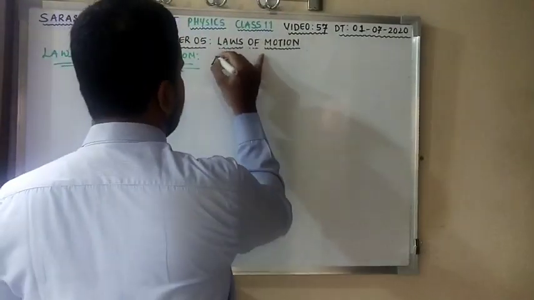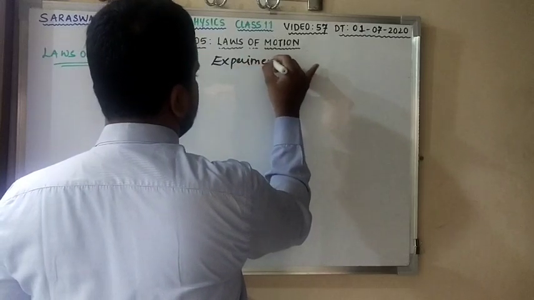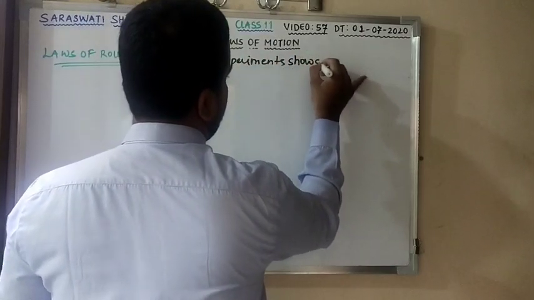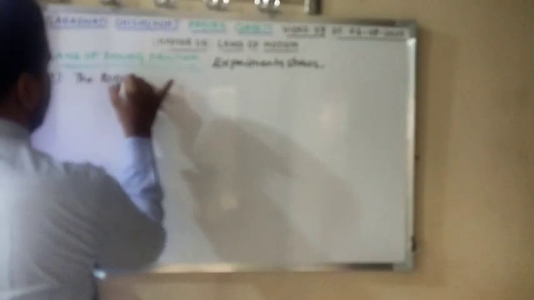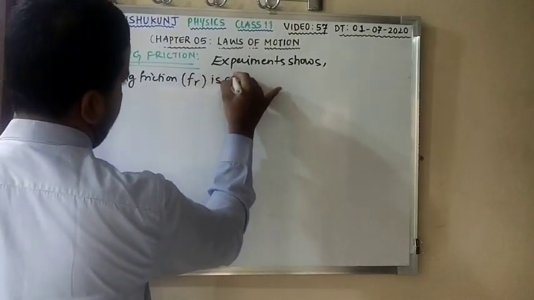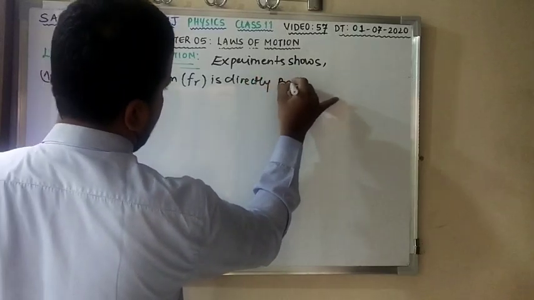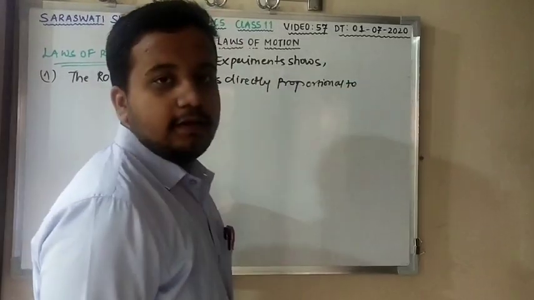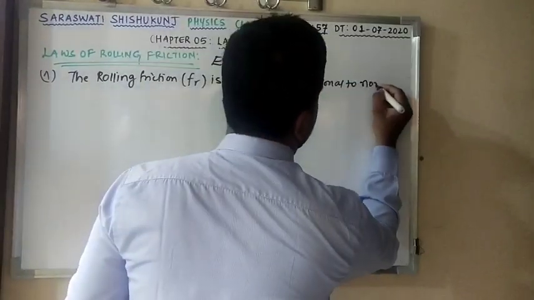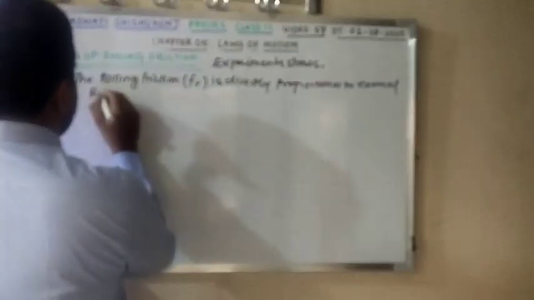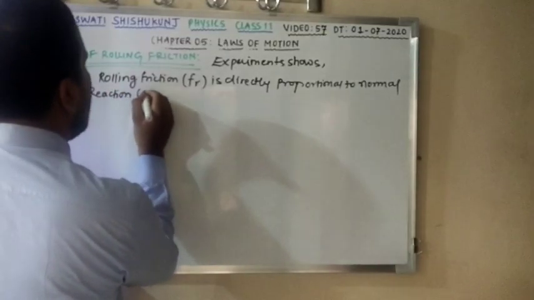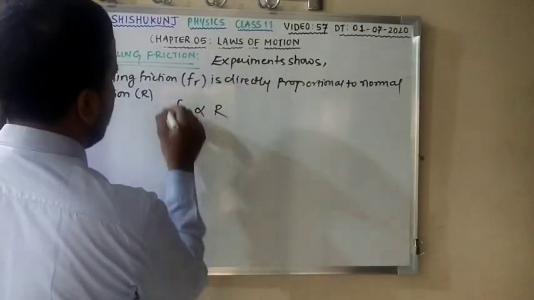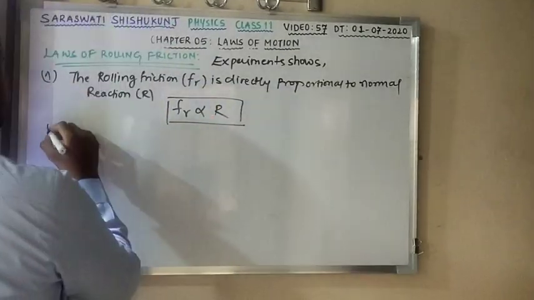Experiment shows the following. First point, the rolling friction Fr is directly proportional to, any guesses? Normal reaction. Very good. That is directly proportional to the normal reaction, which is designated as capital R. So Fr is proportional to R. That is my first law of rolling friction.